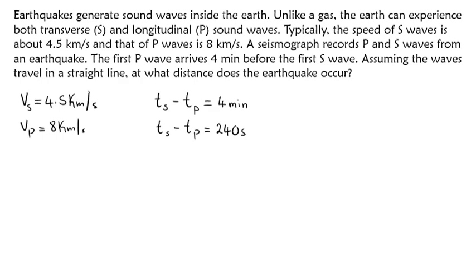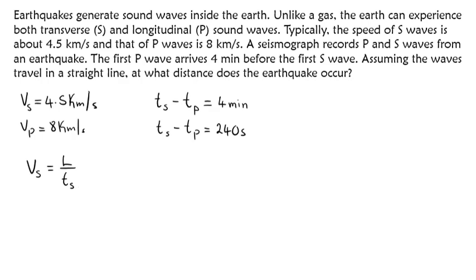So V sub S and V sub P, these are just the velocities of the P and S waves respectively. So L will be the distance between the epicenter and the seismograph. So this is what we're going to have again. We know that velocity is equal to the distance over the time.